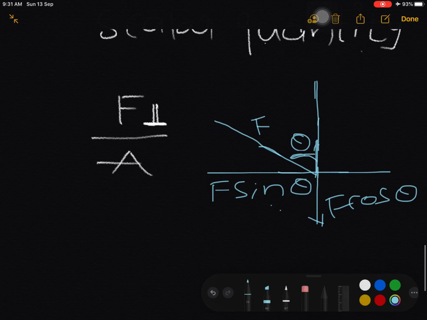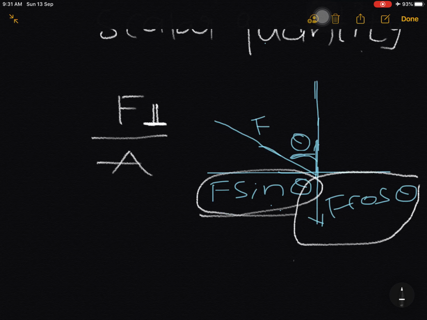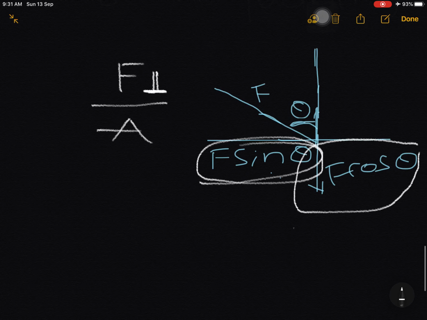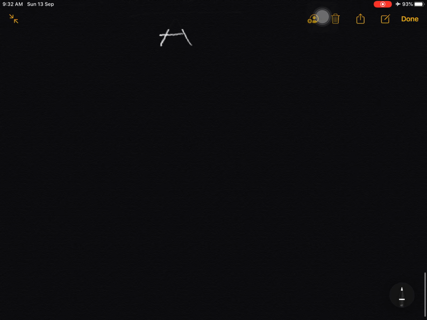This will be F sin theta. Here the perpendicular force is nothing but F cos theta; we will take only this F cos theta force, but we will neglect this F sin theta force. Here pressure is nothing but F cos theta upon area. We will not consider F sin theta here. That's it.